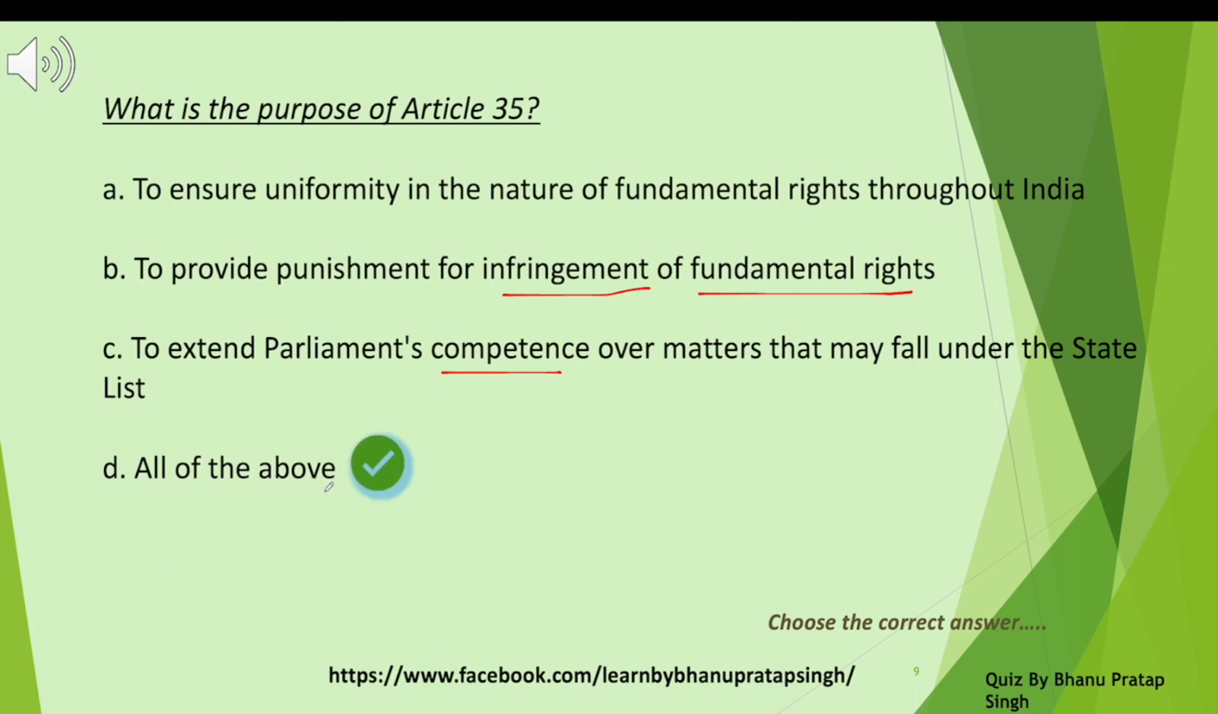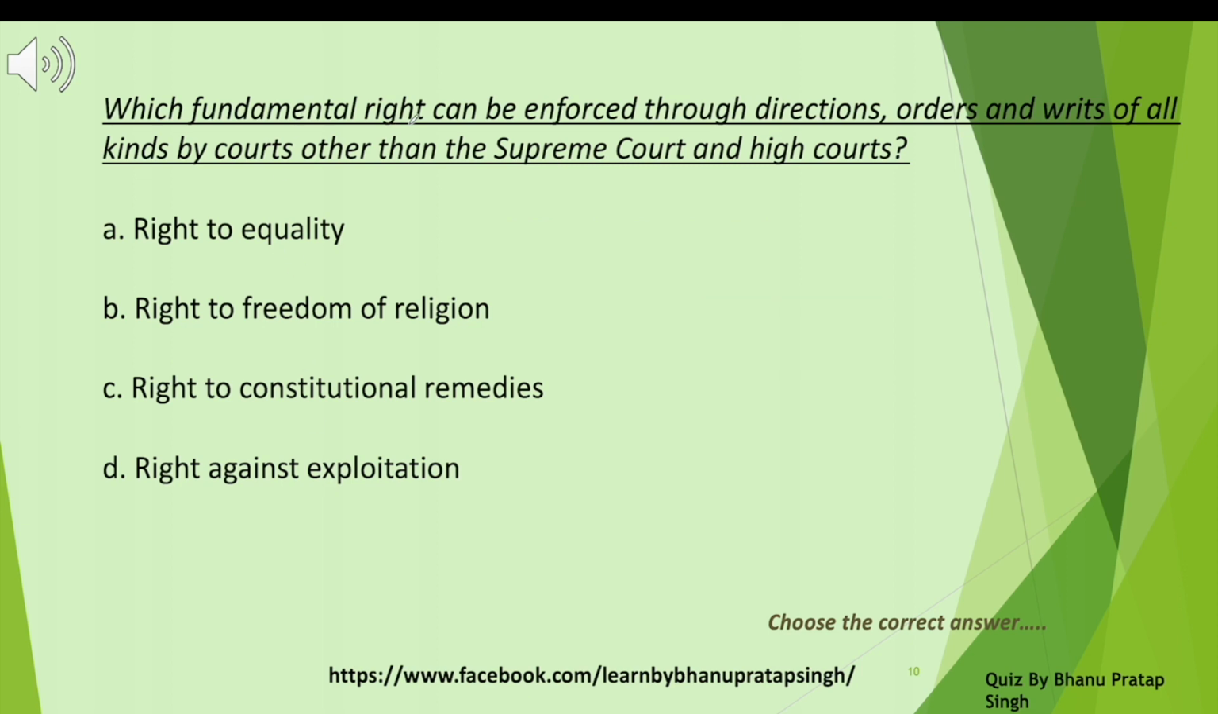All of the above. Which fundamental right can be enforced through directions, orders, and writs of all kinds by courts other than the Supreme Court and High Court? Which is the fundamental right that can be enforced through directions, orders, and writs by courts apart from the Supreme Court and High Court? Option A, right to equality. Option B, right to freedom of religion. Option C, right to constitutional remedies.